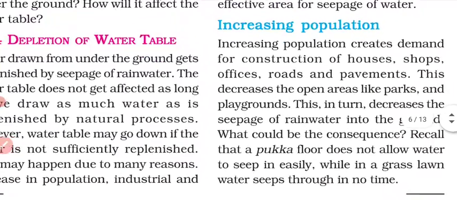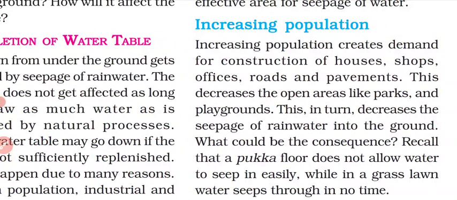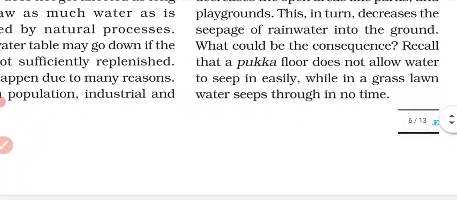One of the reasons is increasing population. As the population increases, agricultural land decreases, and the parks and playgrounds are also decreasing, because instead of them we are making buildings. Due to that, the rainwater is not seeping into the ground, and lots of water is wasted because of floods, and that is why the groundwater is decreasing.